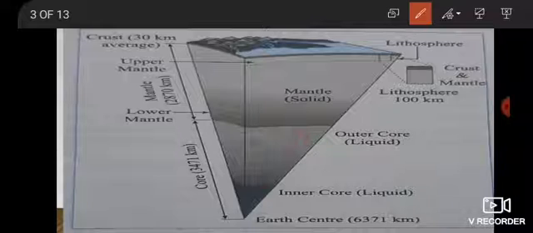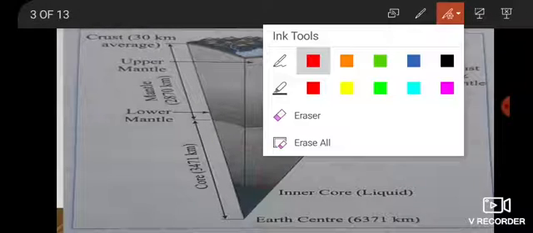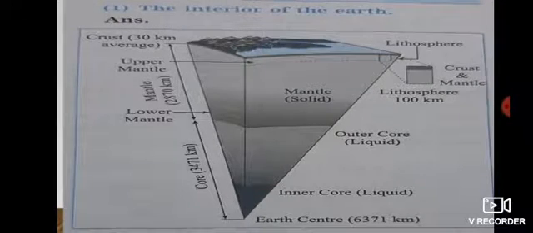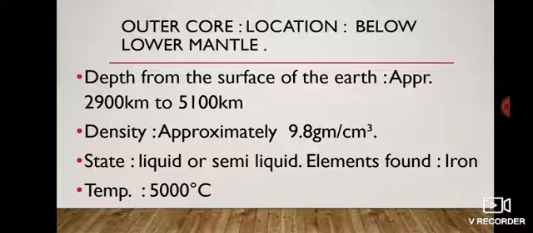Okay, the density of the outer core is approximately 9.8 grams per centimeter cube, and the temperature is near about 5000 degrees Celsius. Okay.